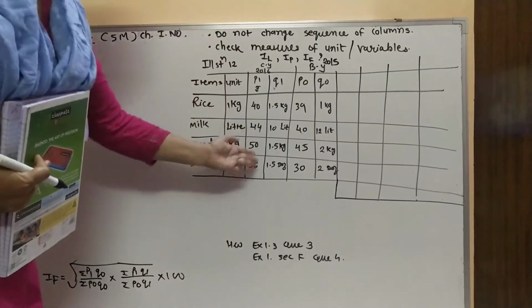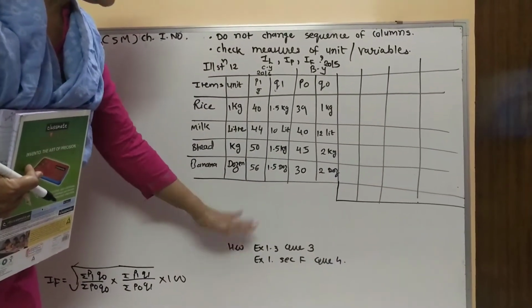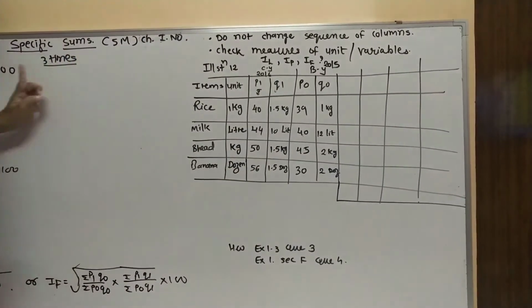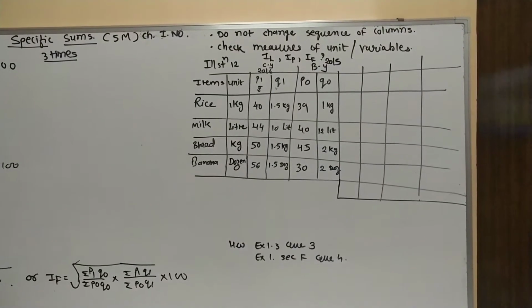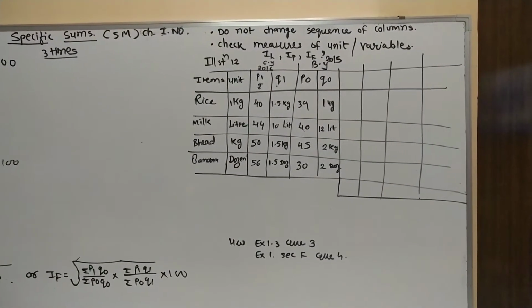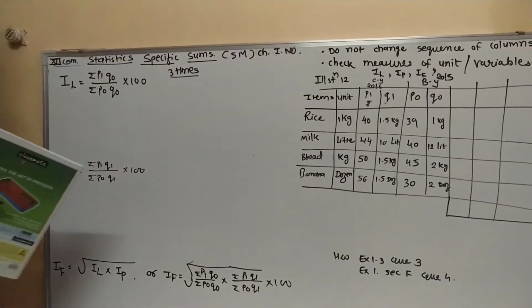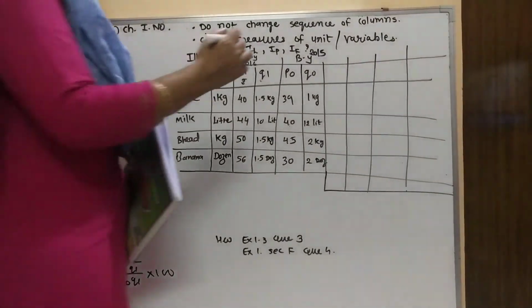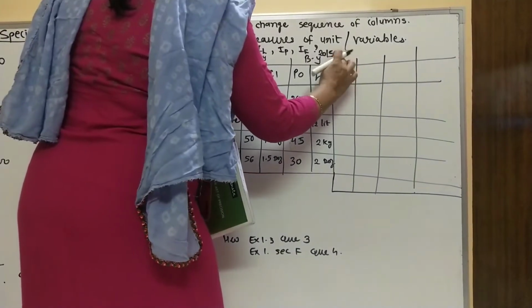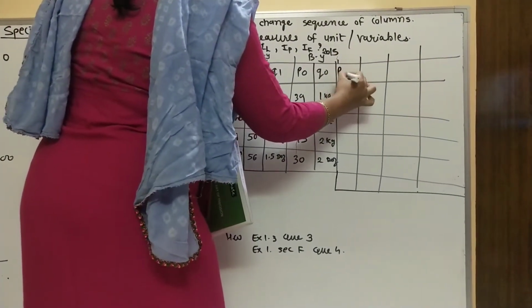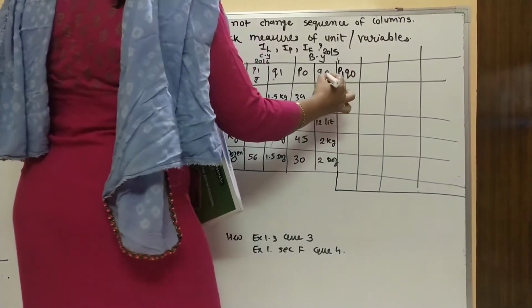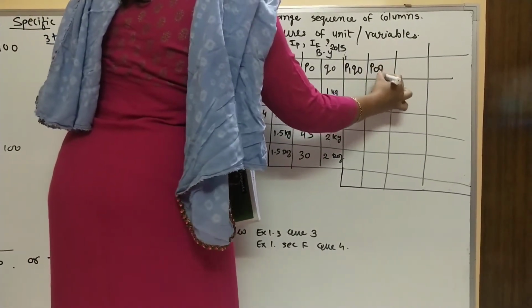After doing this, in the page below that sum, you are going to write this formula, that is index number of Laspeyres. So you can see this P1 Q0 and P0 Q0. So first I am going to make the column P1 Q0, and another column is P0 Q0.